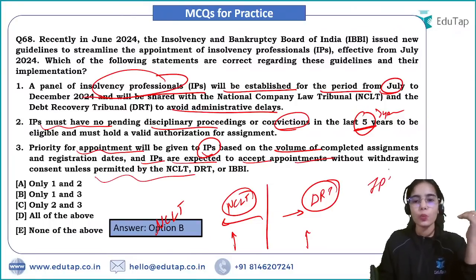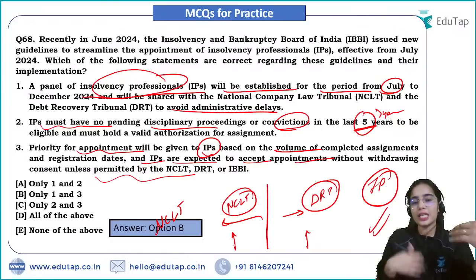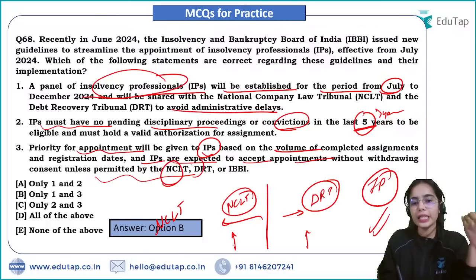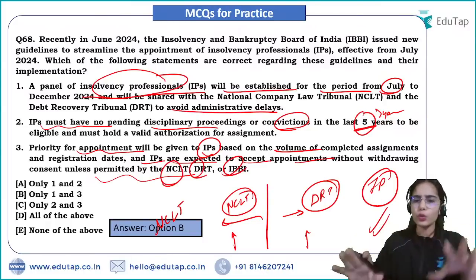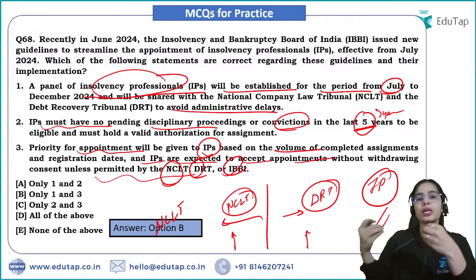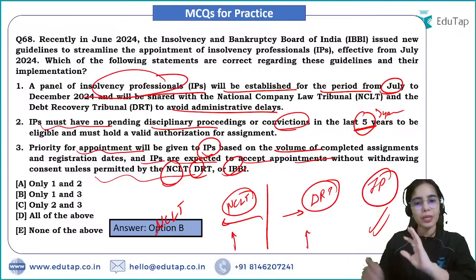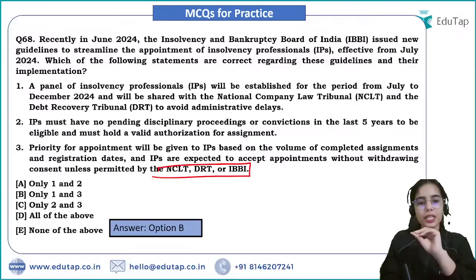So IPs, once they have been selected, they have to accept the appointment. If NCLT, DRT or IBBI say that okay, if you do not want to accept, you can leave because of some personal problems or because of some major problem, so that can be allowed, but without the permission of the NCLT, DRT, IBBI, no IP can withdraw. Only with their permission they can withdraw.